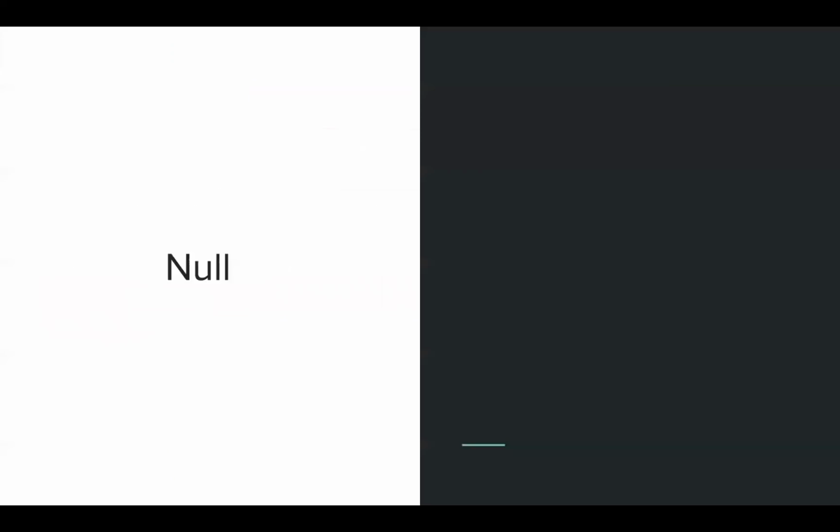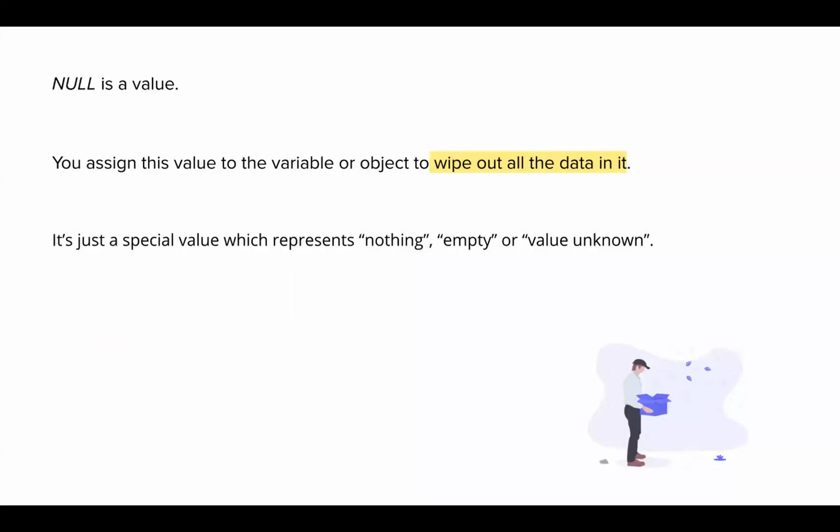For Boolean as well. Now coming to the null and undefined part, understand that null is something that we assign to a variable to wipe out all the data in it. Whatever data is there, we are wiping it out. So null is still a value. It's just that it represents a zero value, that there is nothing. It's like empty. Value unknown is a little different and shouldn't be part of it, but nothing and empty is what you should be using when it comes to understanding what null is actually doing in JavaScript.